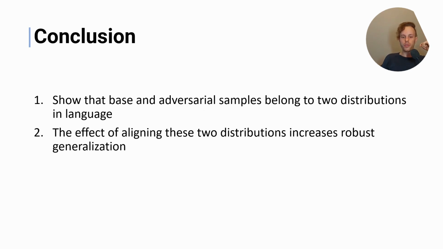So in conclusion, we showed that the base and adversarial samples belong in two different distributions in language, and that if you align the features in these distributions, it increases robust generalization, especially to word level attacks.